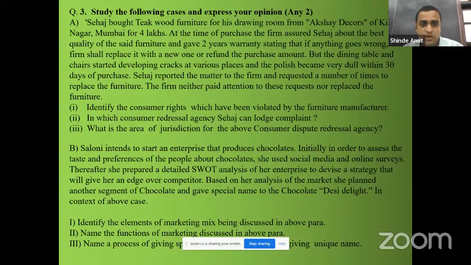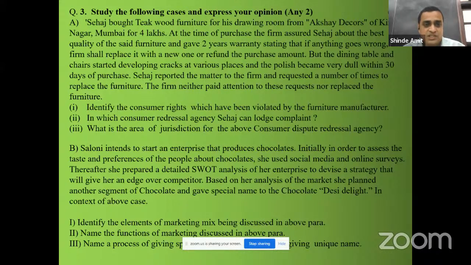District commission. The third question, what is the area of jurisdiction for the above consumer dispute redressal agency? So the district commission operates at a district level only. So the area of jurisdiction is a particular district, Mumbai. Okay, because he has bought the goods in Mumbai. So for that district only, he can lodge a complaint.